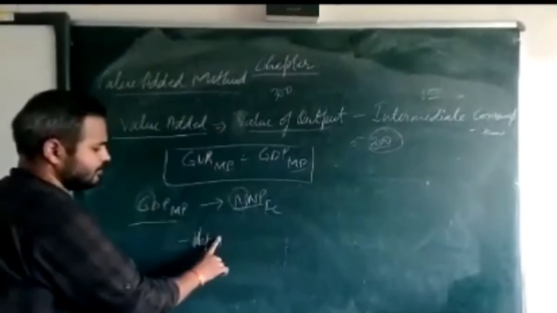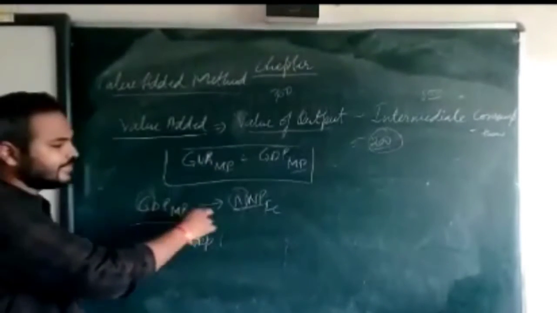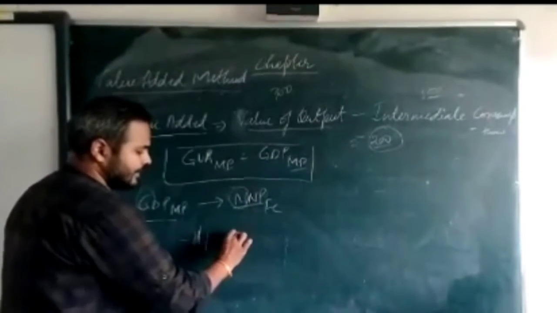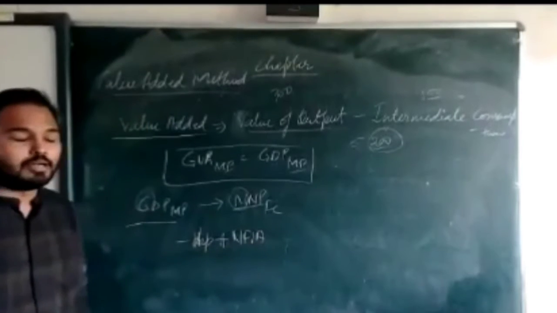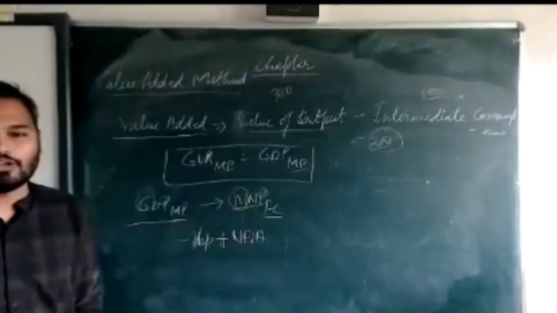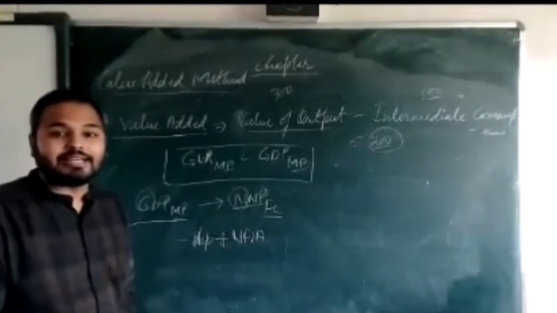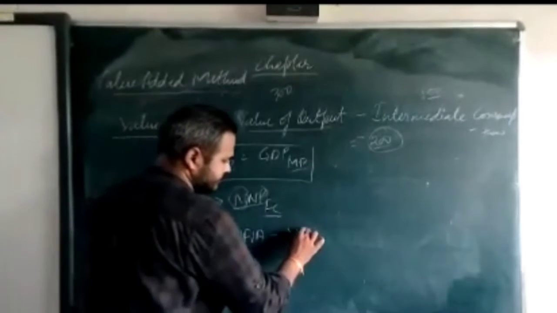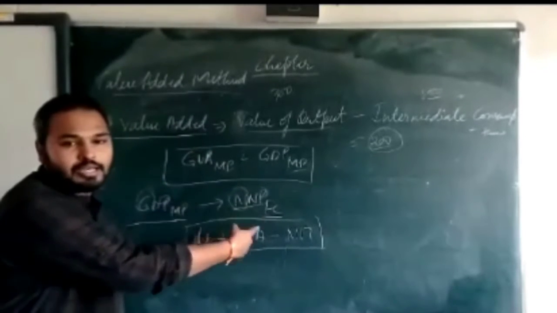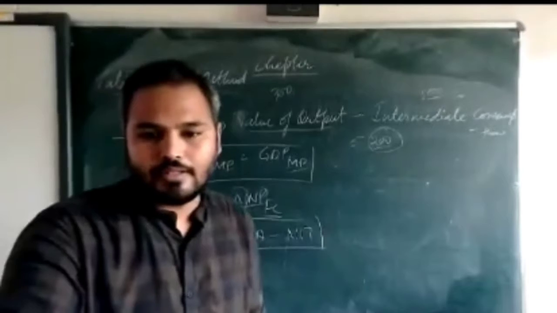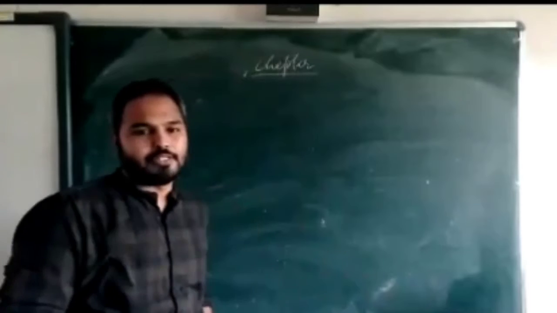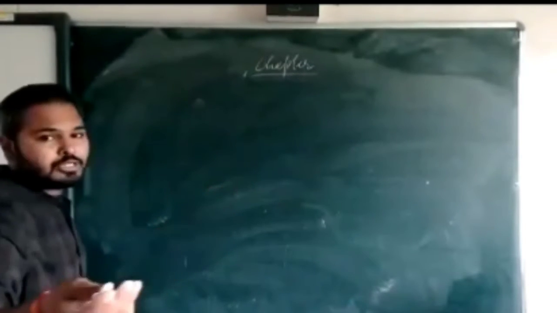Next, D is there and N is there. From domestic to national, how are you going to do it? Plus NFI, net factor income from abroad. P is common there, so we need not change P. From market price to factor cost, minus NIT, net indirect taxes. This is how we convert GDP-MP to NNP-FC. Now we will see how to do the calculation by the value addition method.